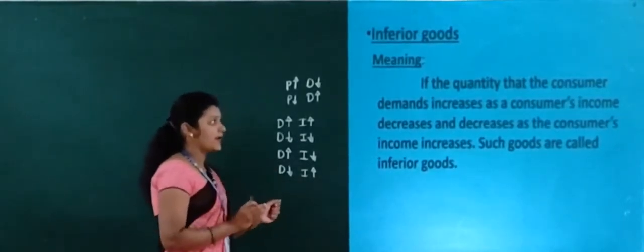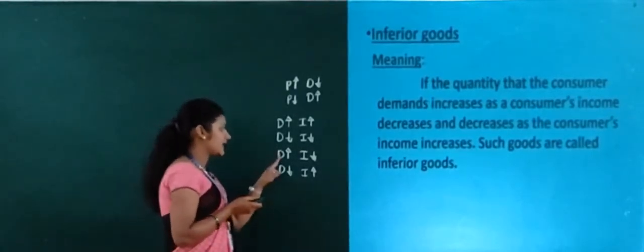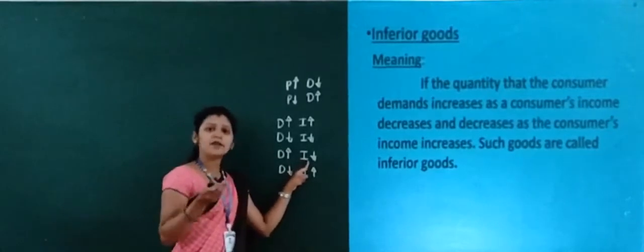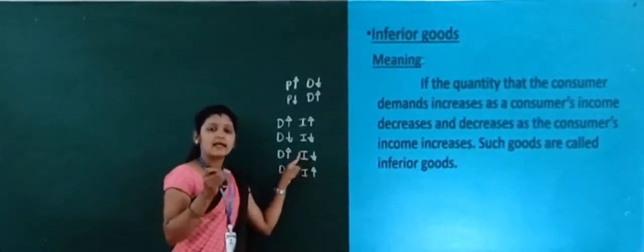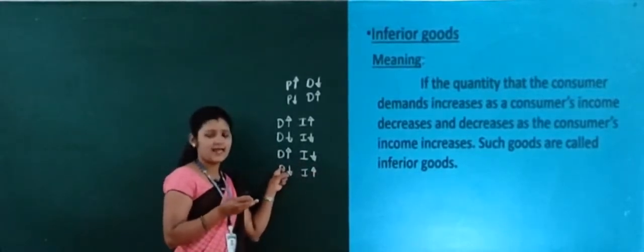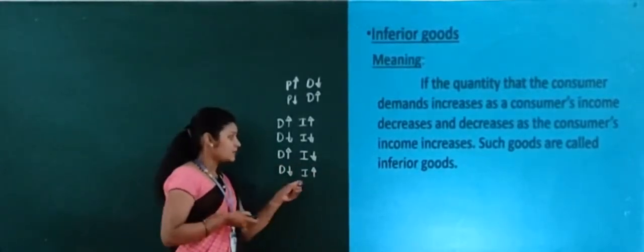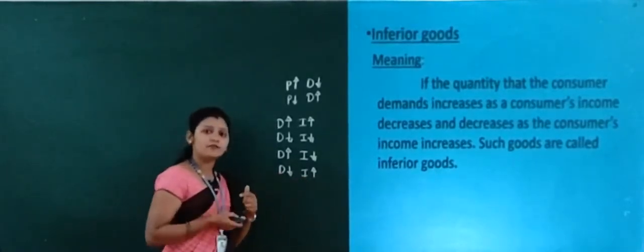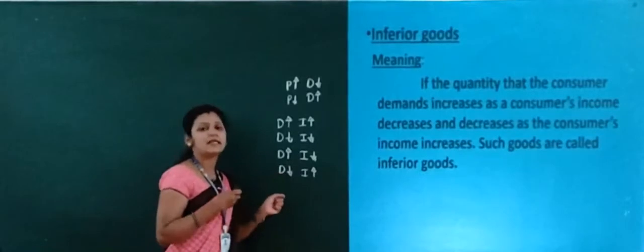Okay, if the quantity that a consumer demands increases when the income of a consumer decreases, demand for an inferior good will increase. Right? When the consumer's income increases, then the demand for inferior goods will decrease.